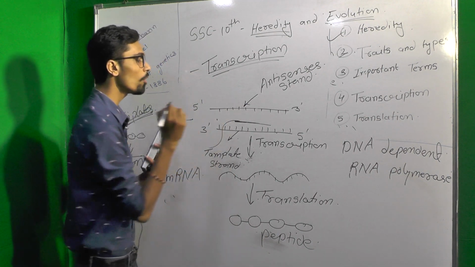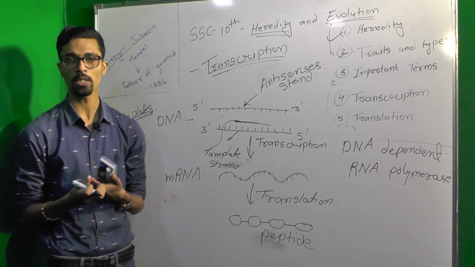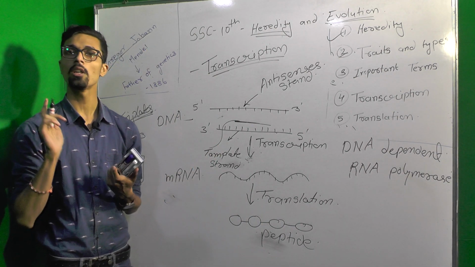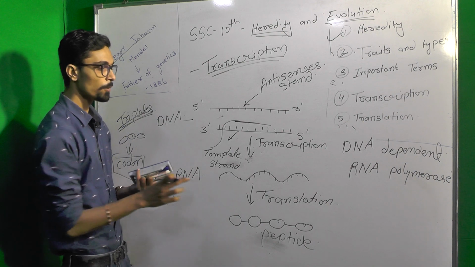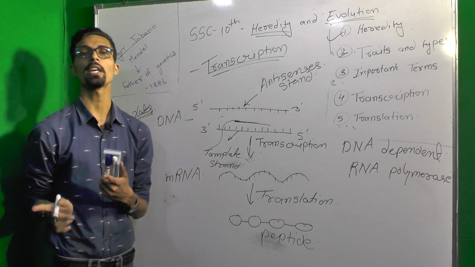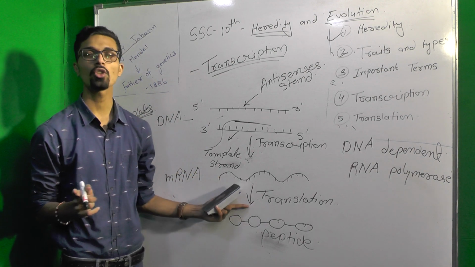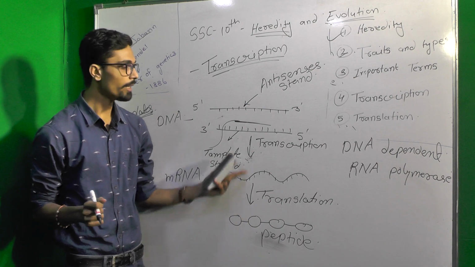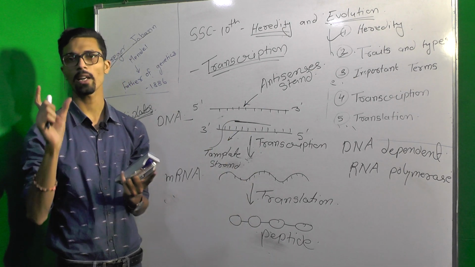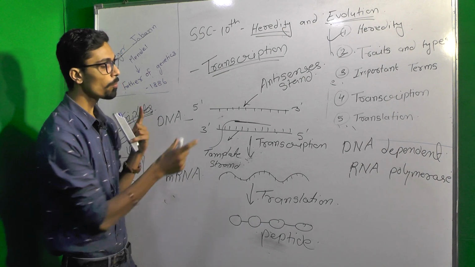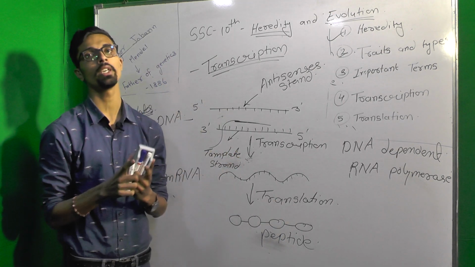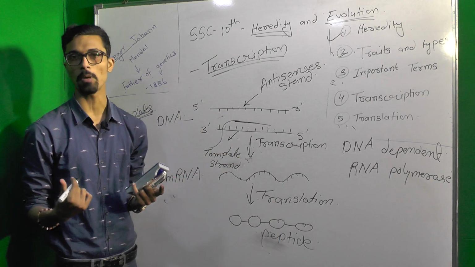The DNA molecule is present in the nucleus. So the process of transcription is carried out in the nucleus, and when the mRNA molecules are formed, they go to the cytoplasm for translation. These processes are carried out by the enzyme RNA polymerase. Both processes, transcription and translation, come together to form the central dogma.